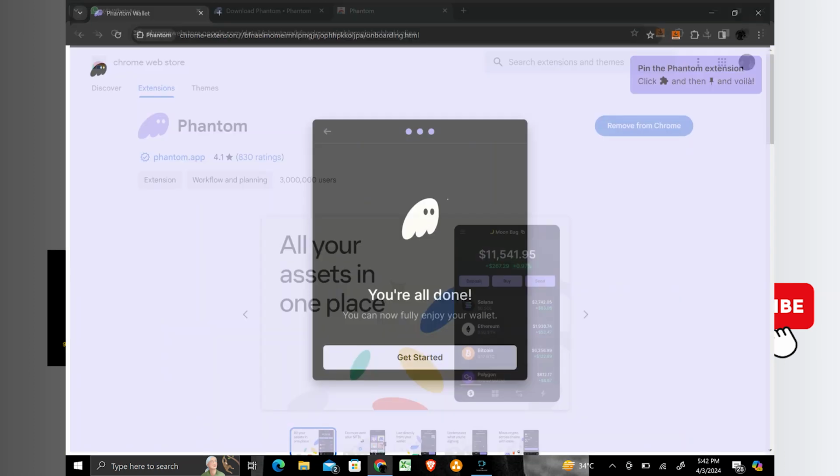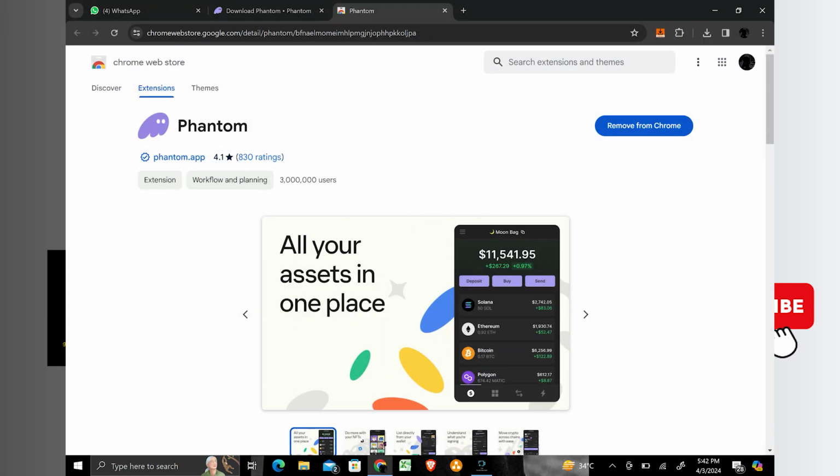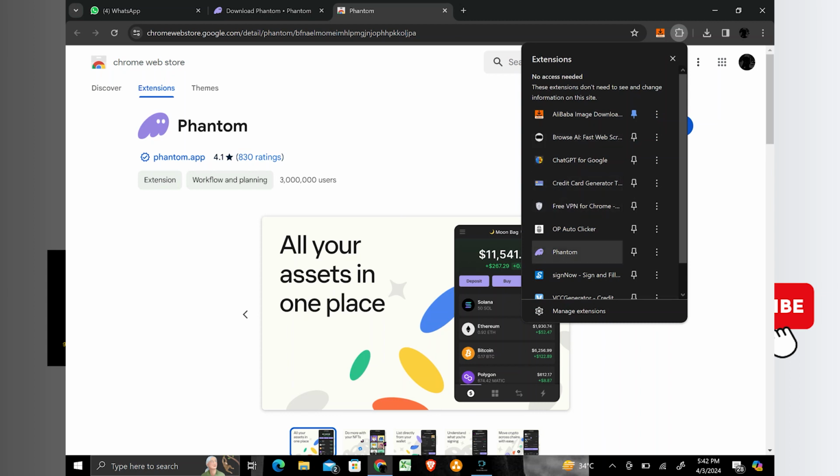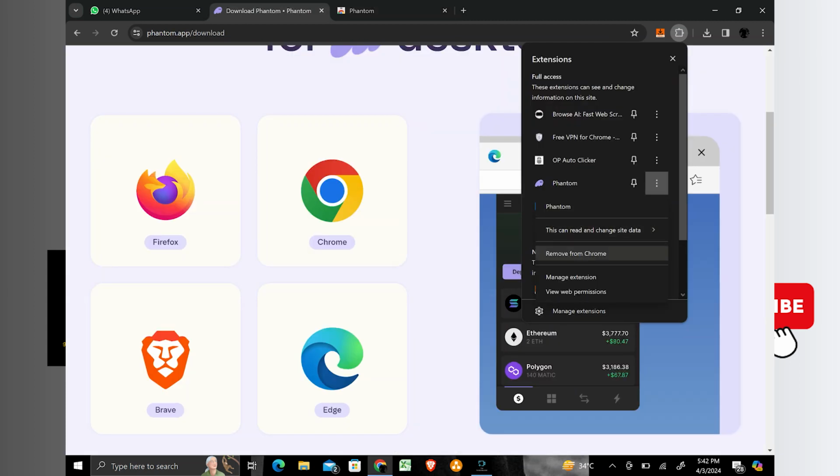Within the Phantom wallet extension, you can access various settings to customize your experience. Click on the extension icon. In the extension menu, locate the option to change the extension behavior. You may find an option like "when you click the extension" or similar. Choose your preferred behavior, such as opening the wallet interface when you click the extension icon, and save your changes.